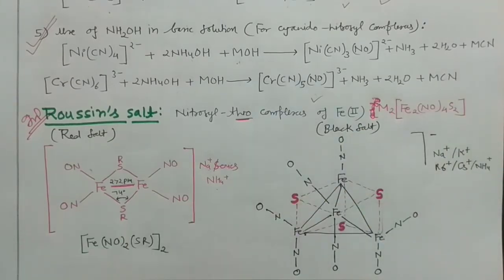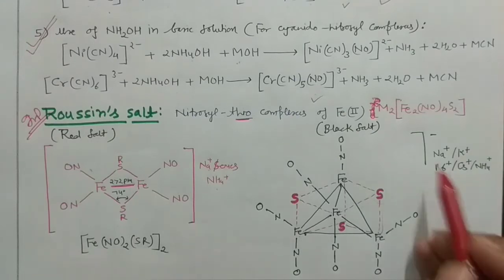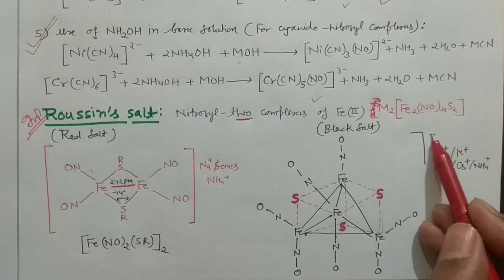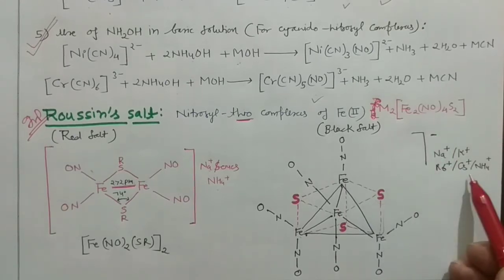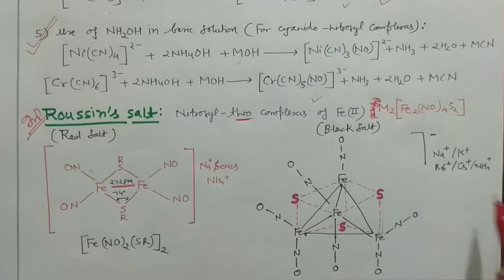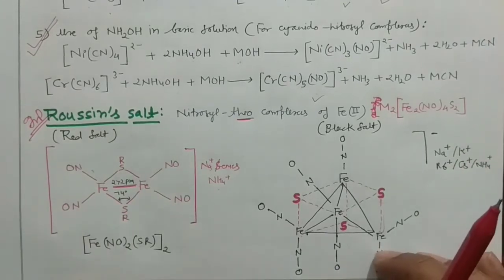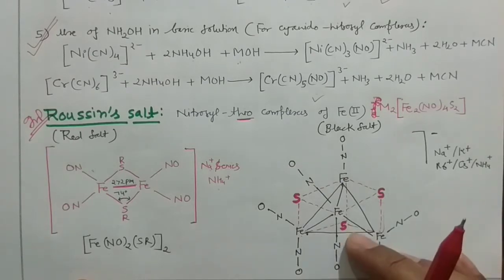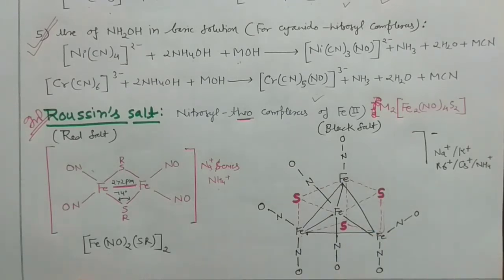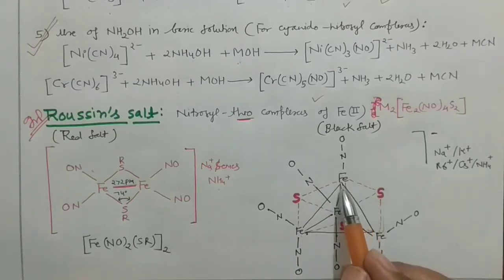However, this red salt was having the simple structure. Okay, and again you can see this is the negatively charged species, and over there you may have sodium, potassium, rubidium, cesium, any ion can be present here. Okay, and the important thing about this structure is that which may be asked in the examination. So the question is just like that. You can see the Fe and 2 Fe are in the base, so there would be a bond length between the Fe and Fe. Then 1 Fe here and 1 Fe in the apex.